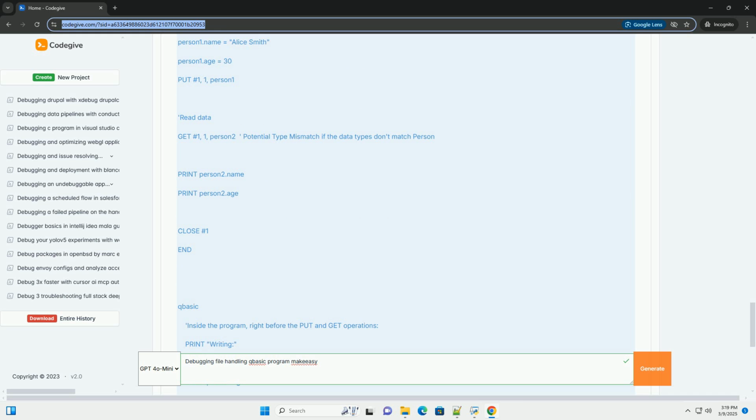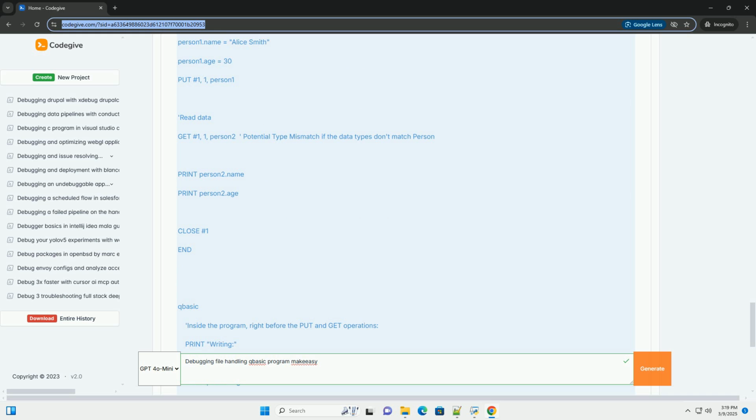Type mismatch, error 13, more common with random access. Cause: trying to read a data type from a random access file that doesn't match the type of the variable you're reading into. Solutions: carefully define the record structure when using random access. Make sure the order and types of the variables you're reading match the structure of the data in the file.